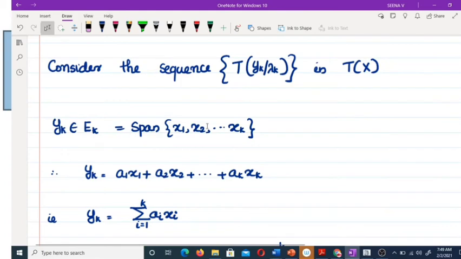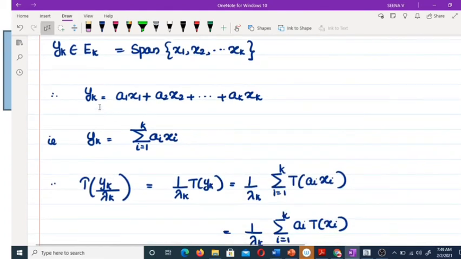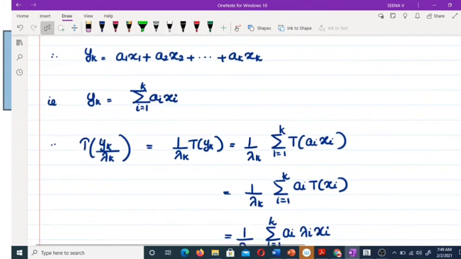So y_k belongs to E_k, and y_k equals a1 x1 plus a2 x2 plus up to ak xk. Because y_k is in the span of x1, x2, up to xk, we can write it like this, and in summation notation as well. Now, what is T of y_k by lambda_k? T is linear, therefore we can write this as 1 by lambda_k, apply T here, sum over i varying from 1 to k.